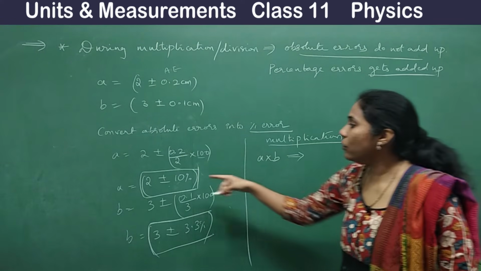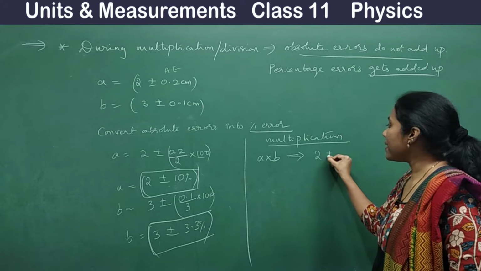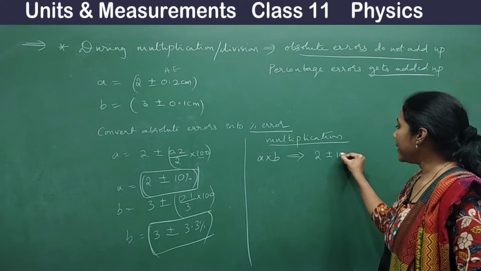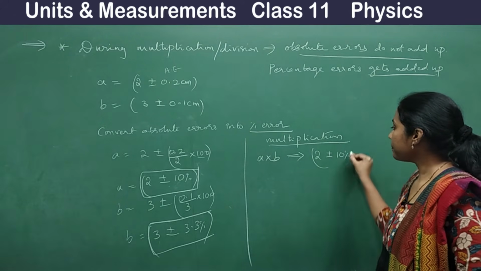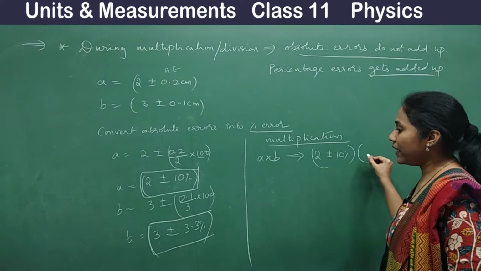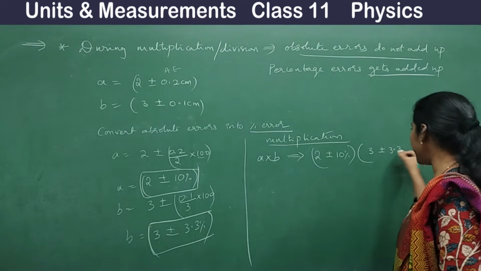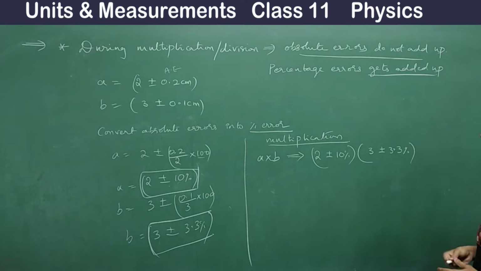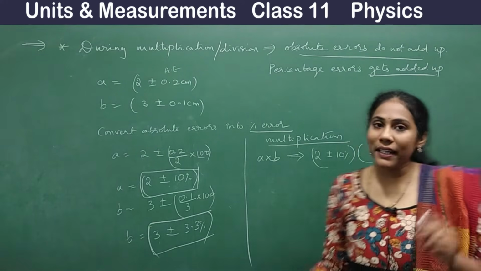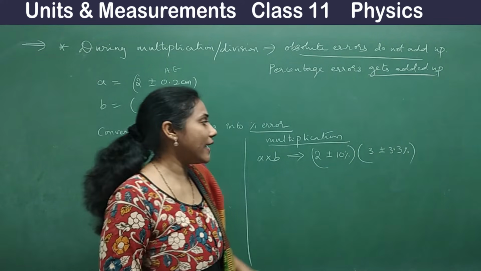What is your A value? It is 2 plus or minus 10%, multiplied with 3 plus or minus 3.3%, right?